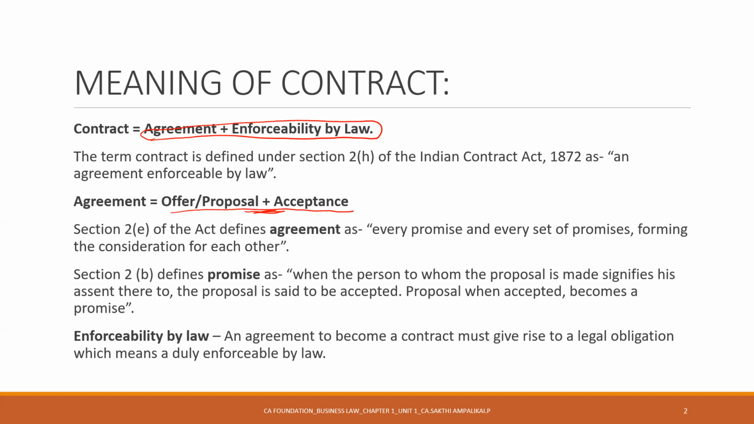And what is agreement? Section 2E defines agreement as every promise or set of promises. Oru promise mattum illa, multiple of promises forming the consideration for each other. Okay. Again, there are two parties to a contract. You say that you will do or you will not do something, and the other person says that what is the consideration I'm giving? What is the thing that I am bringing into the plate? Okay. What is promise? இப்போ step by step பாருங்க, contractல agreement வந்தது, agreement பார்த்தோம், agreementனா offer or proposal plus acceptance. Agreementனா என்ன? Every promise or set of promises forming the consideration for each other.